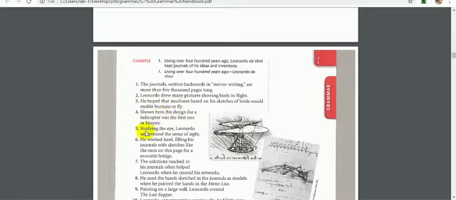Number 5, studying the eye. Studying is a present participle ending with ing. Studying the eye is the whole participle phrase, and it is modifying Leonardo.